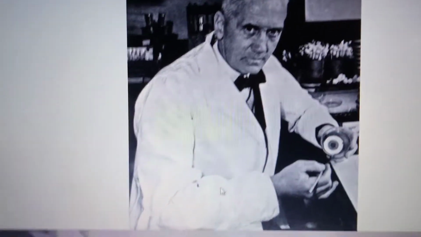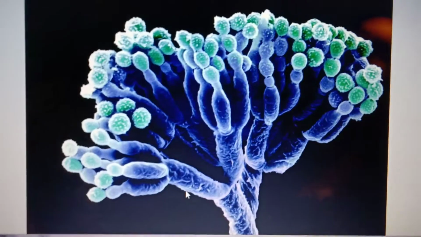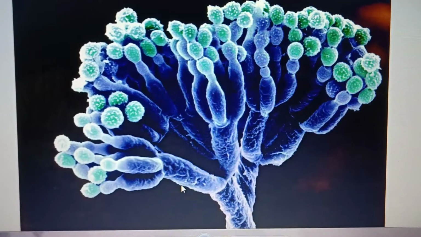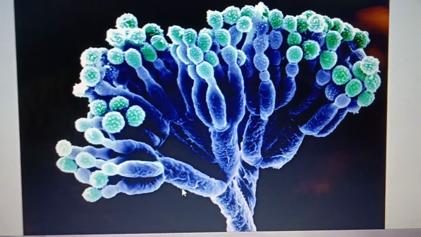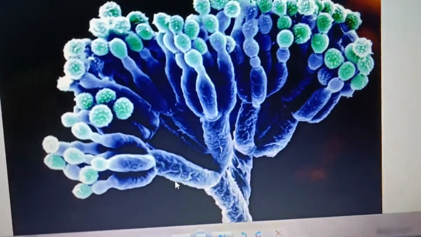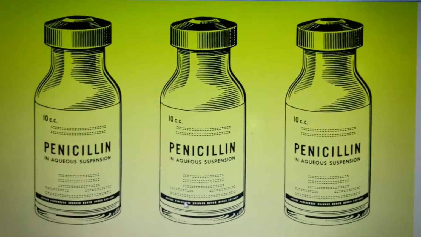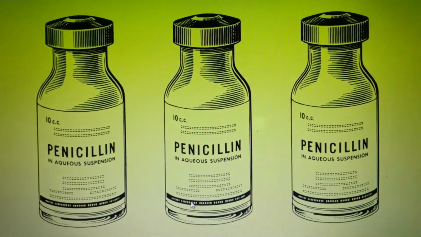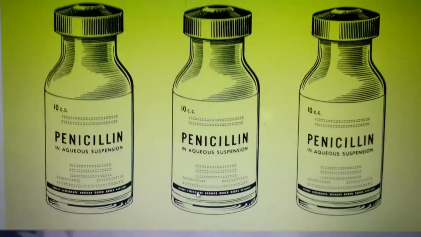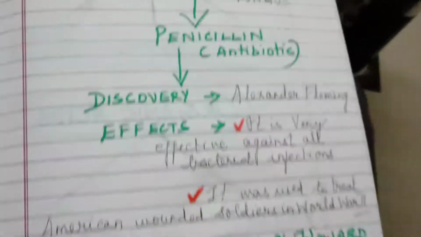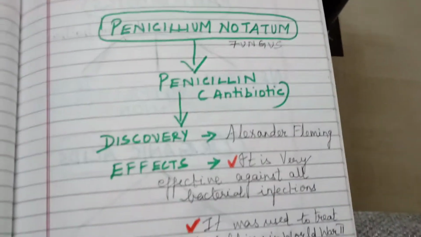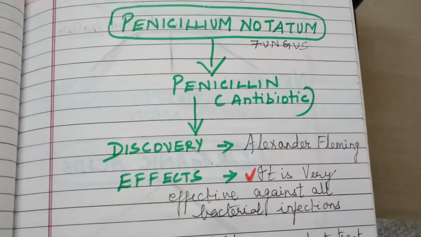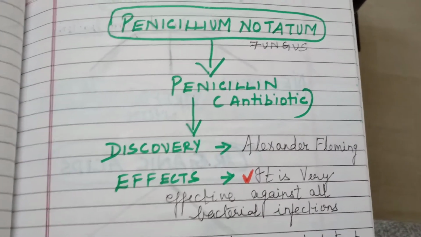Yes, he is known as Alexander Fleming. He was the first, and penicillin is extracted from the fungus Penicillium notatum. Penicillin, in the form of a drug, is very effective against bacterial infections. There's a story behind how Alexander Fleming was able to find out penicillin. He was growing a bacterial colony, Staphylococcus bacteria, in his petri dish, culture plates. What happened suddenly?